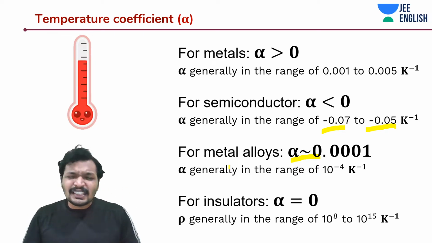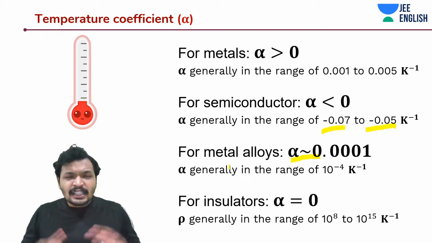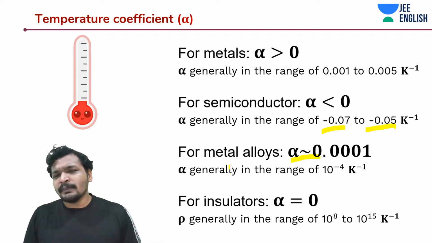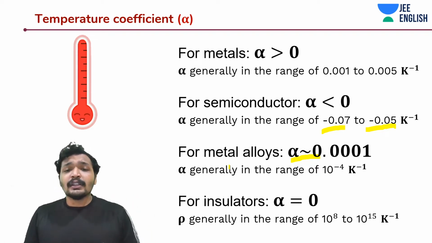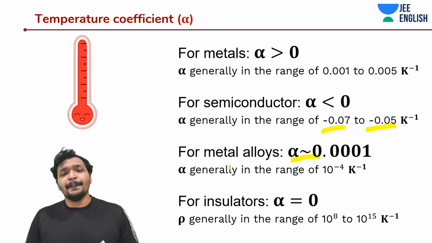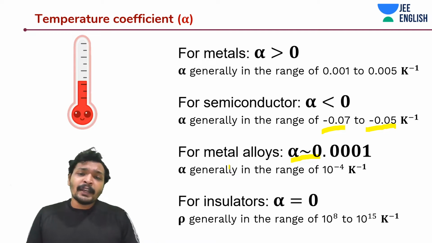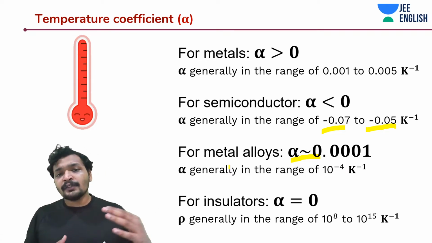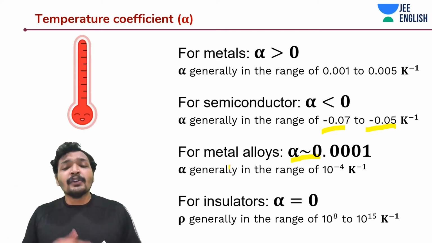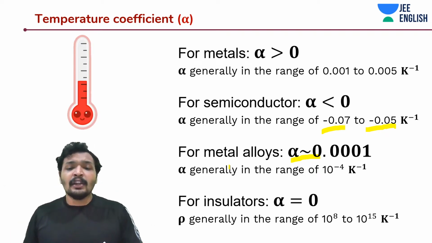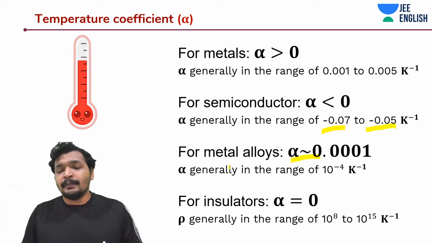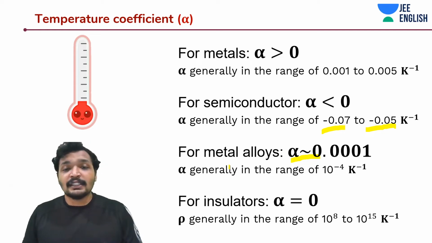But where do we make use of these kinds of metal alloys? Let's say you are designing the electrical system of your home. You must be careful that these wires do not get heated up and consume a lot of power. So for designing any electrical instruments for low power, or for your home power supply, you make use of special metal alloys that have a very low thermal coefficient of resistance.